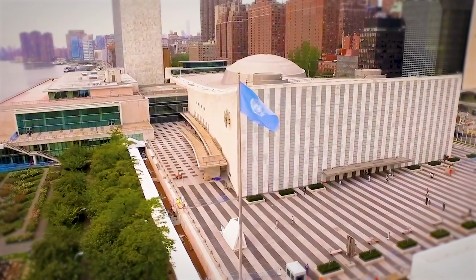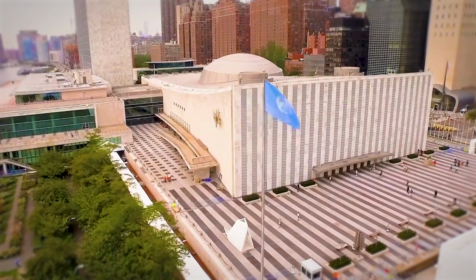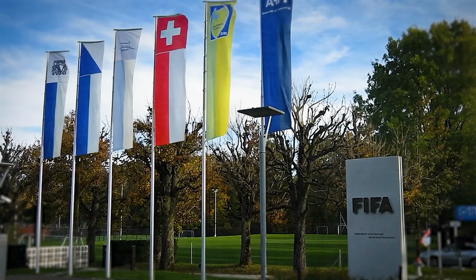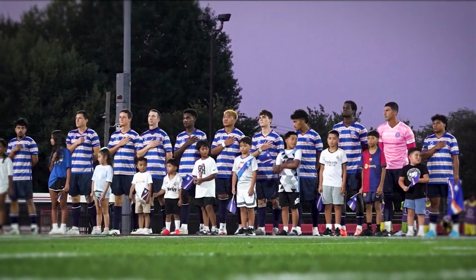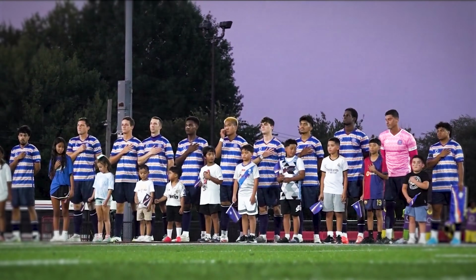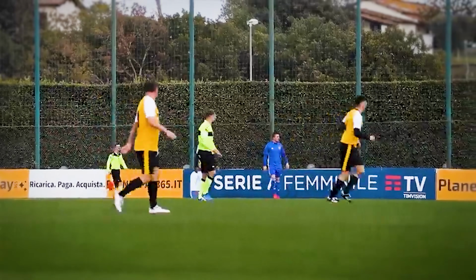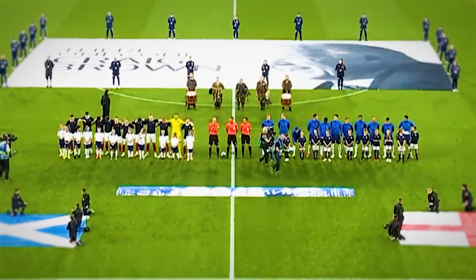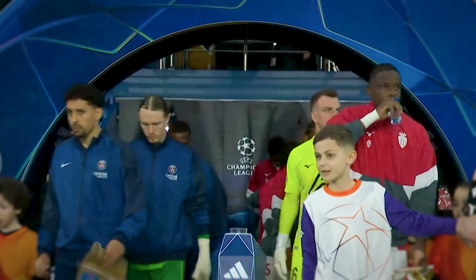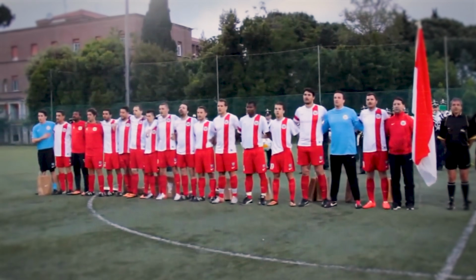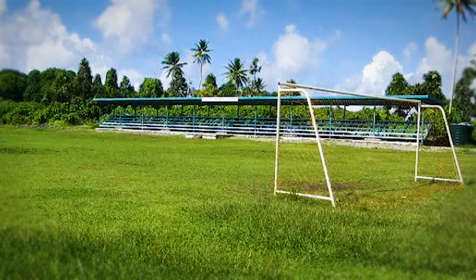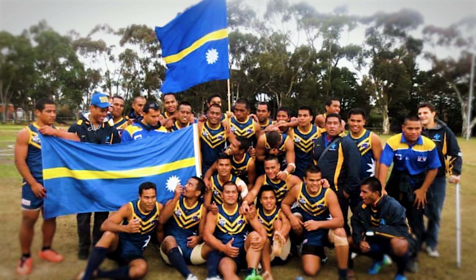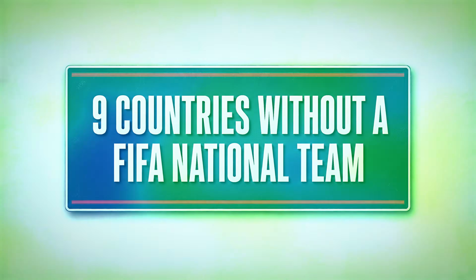The United Nations has 193 member states. FIFA has 211 member associations. But 9 sovereign states still have no FIFA member representing the country as a whole, and the reason is different in every case. One is represented by 4 FIFA teams, another has a Champions League club but no national side, others are held back by geography, funding, or unsuitable pitches, and one has never played an official senior men's international.